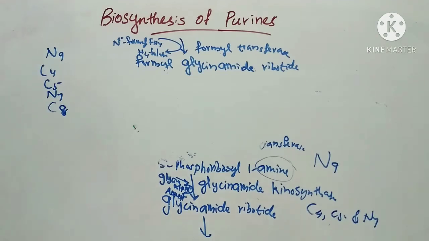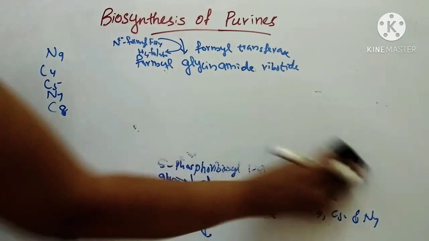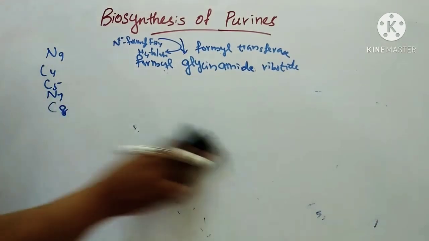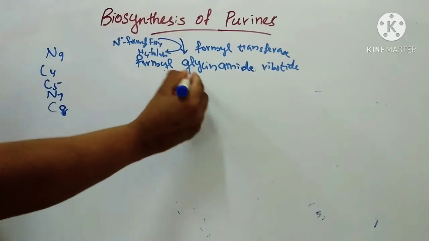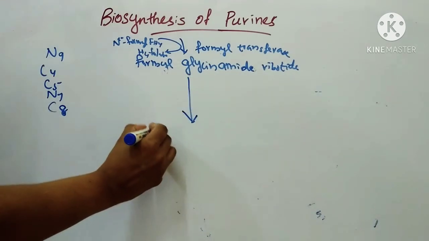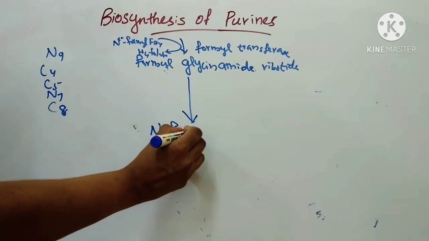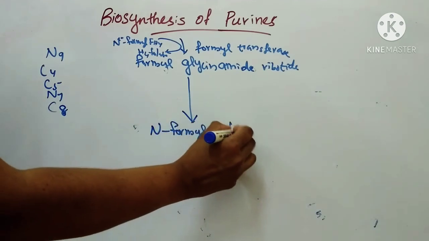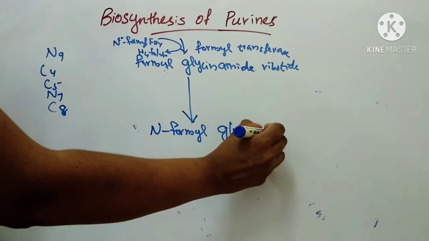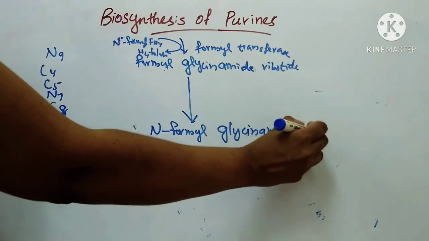Next step is formation of N4-methyl glycinamide ribotide.